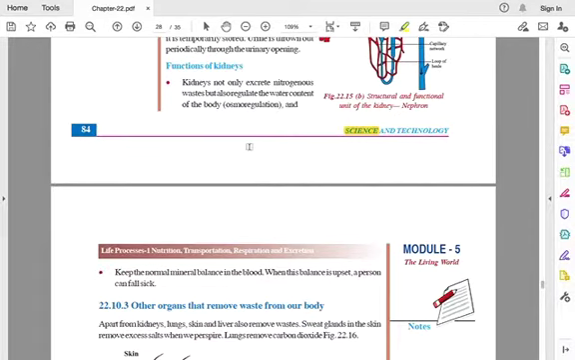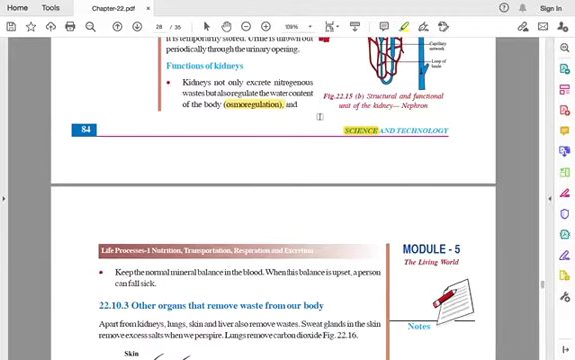So you have the functions of the kidney. Kidneys not only excrete nitrogenous waste from our body but also regulate the water content of the body, which is called osmoregulation. Generally you have to understand that in our body the amount of water has to be regulated. If there is excess water, it will be removed through the kidney. So the kidney regulates how much water has to be kept in the body for the regulation balance.